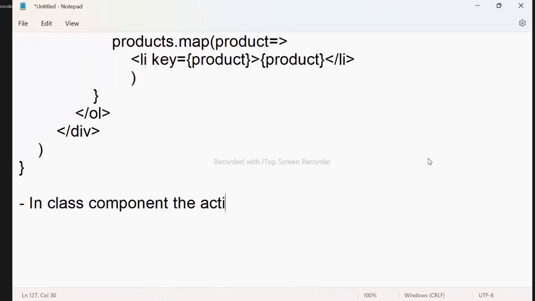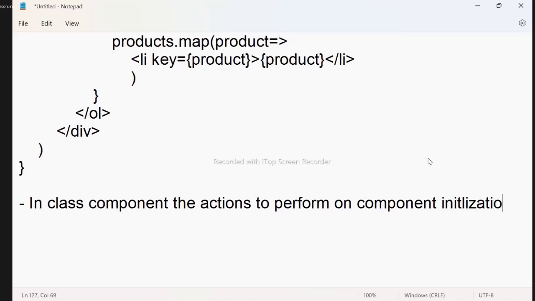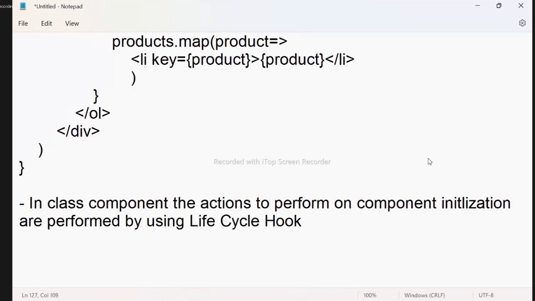In class components, the actions to perform on component initialization are performed by using life cycle hook methods.